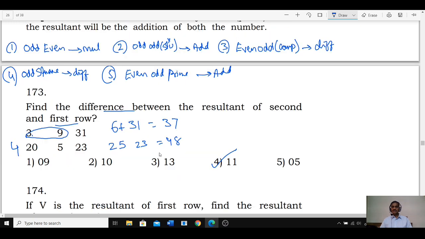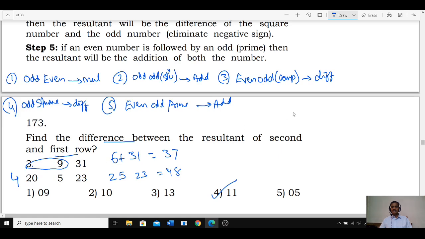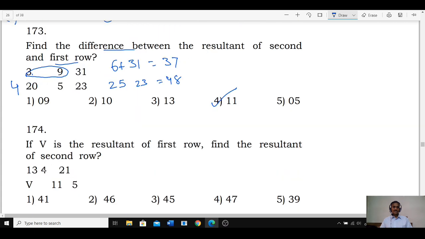This is how you need to work out the remaining. V is the resultant of the first row. Then find the resultant of the second row: 13, 4, 21. 13 is an odd number, 4 is an even number. Isn't it? Odd followed by even number, and odd followed by square. Here we have two contradictions. Now 4 is a special category. Let us first take the priority of a square. Suppose we take odd followed by square.